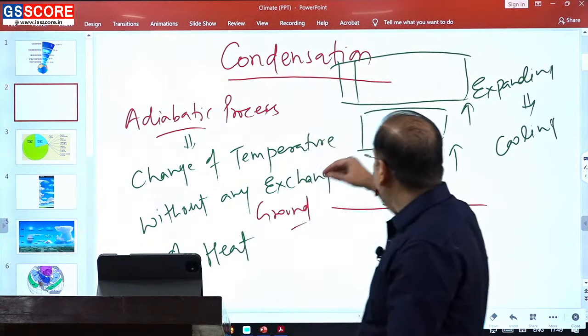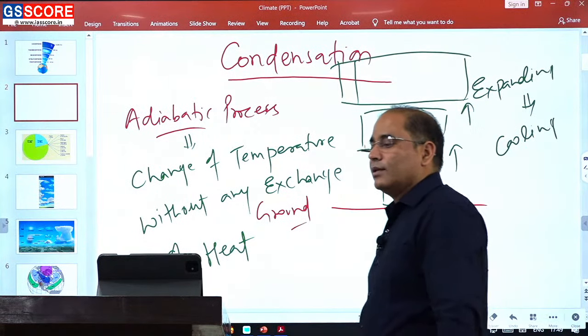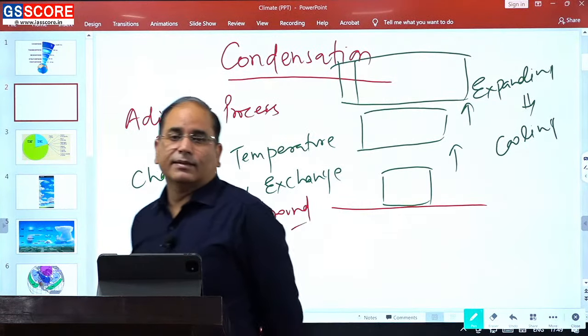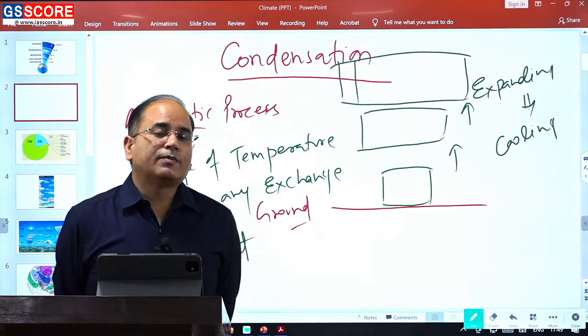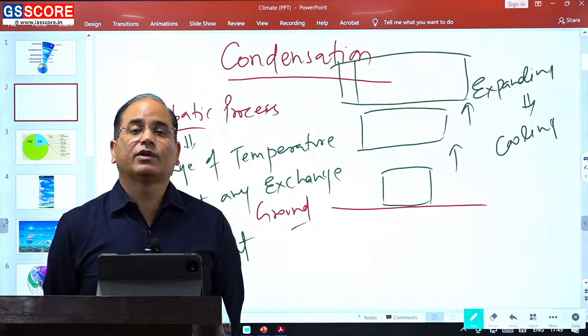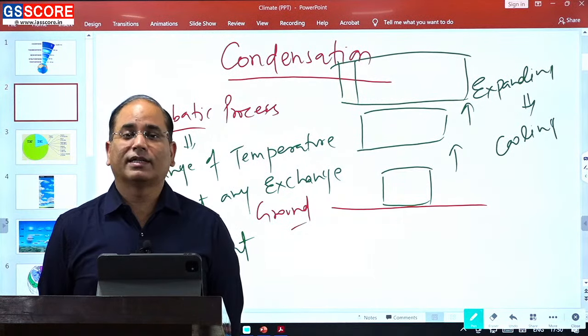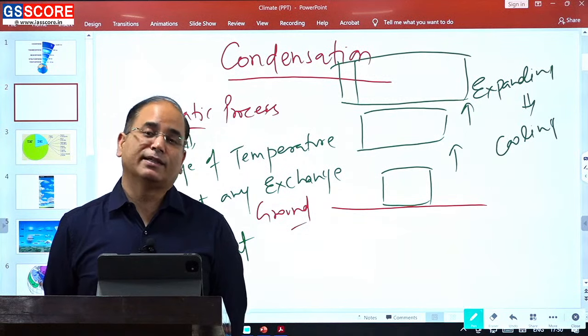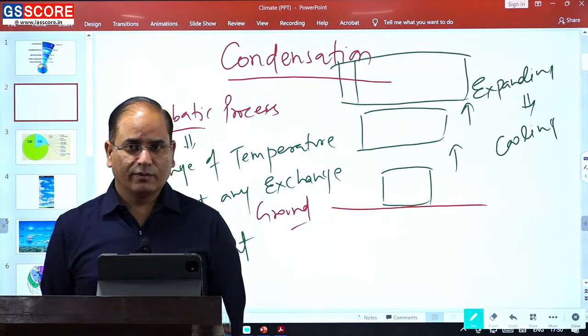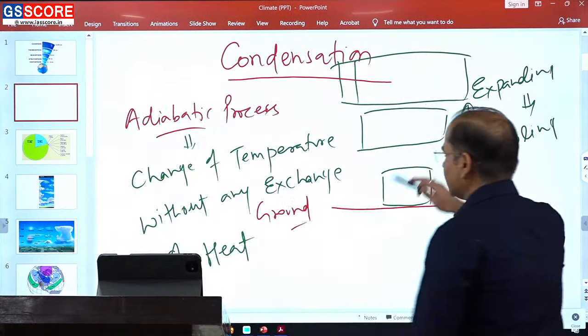और जैसे ही आपकी air ऊपर से नीचे आएगी, when the air is sinking, the air will experience more atmospheric pressure. Because of higher atmospheric pressure, there will be contraction, and as it witnesses contraction, there will be an increase in temperature. So keep it very simple. एक simple तरीके से आप इसे समझिए, but this is the actual process.